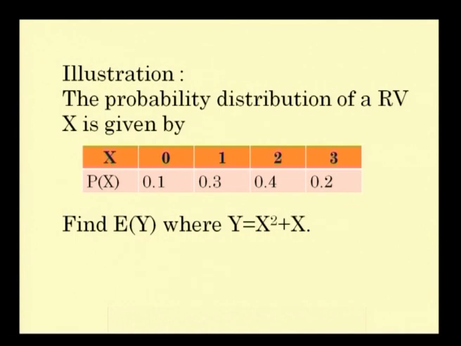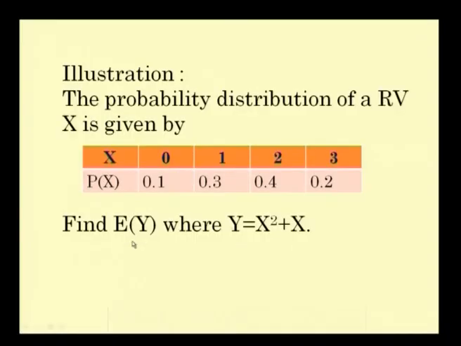So, if you are asked to find out expectation of y where y is equal to x square plus x, here this particular y is equal to x square plus x is a function of a random variable. The random variable is x and the function of the random variable is x square plus x, and you are asked to find out the expectation of the function of the random variable. How to find out? Either you substitute y is equal to x square plus x and find out expectation of x square and expectation of x separately. That seems to be somewhat lengthy.